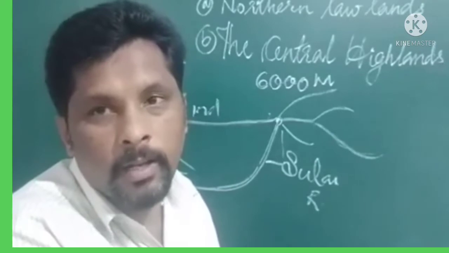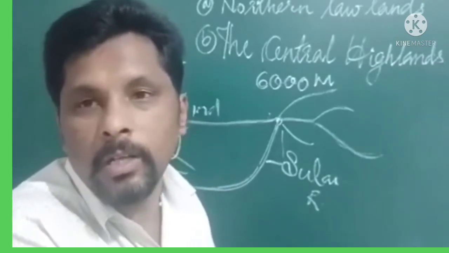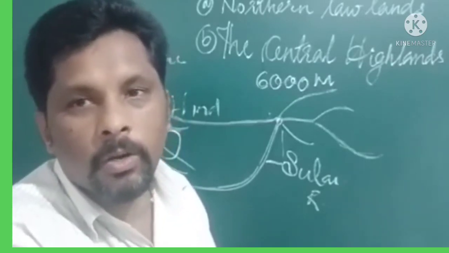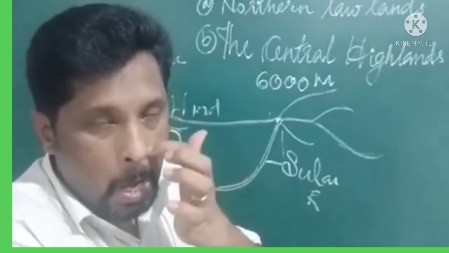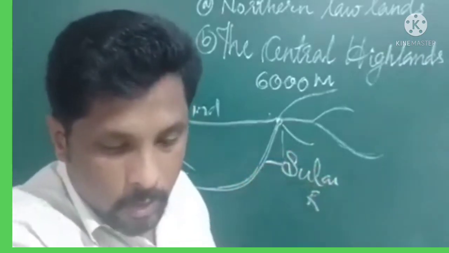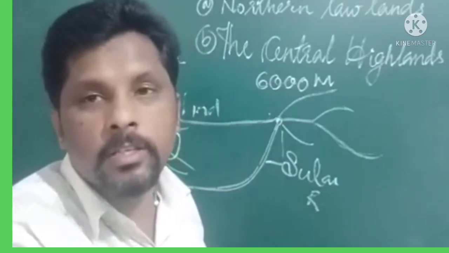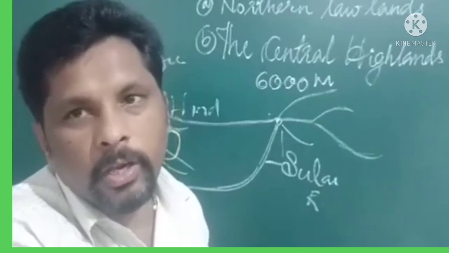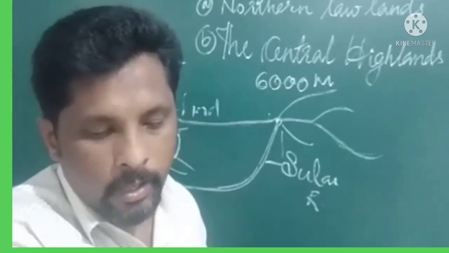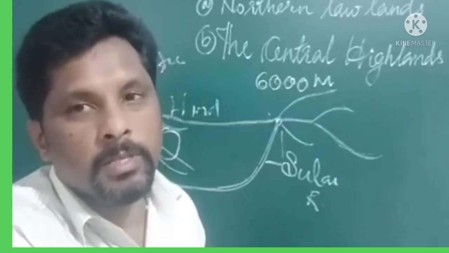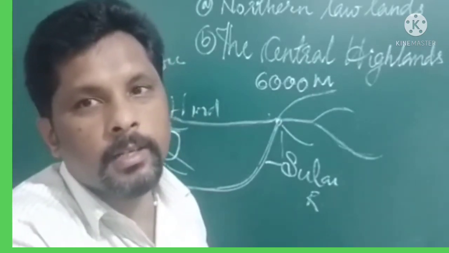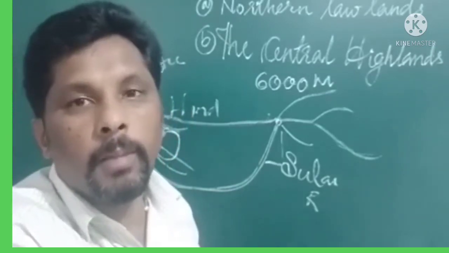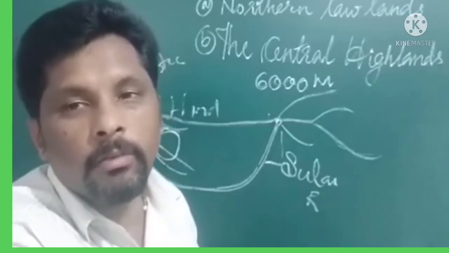He was a famous topographer and soldier who first reached the top, and in memory of this great person the mountain got the name Godwin Austen.